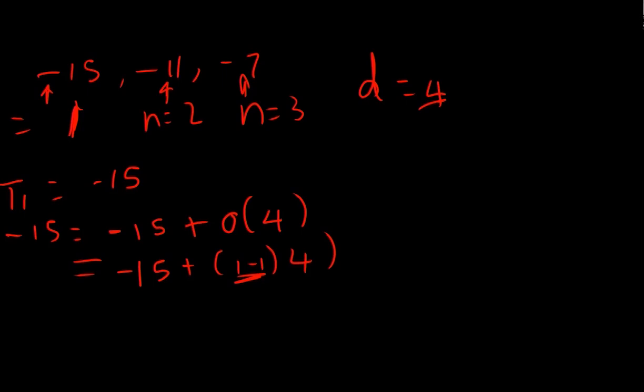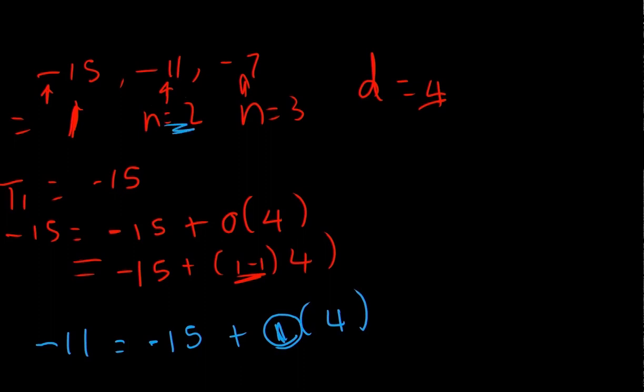Let's have a look at term 2. So term 2 is minus 11. And we know that minus 11 is the same as saying minus 15 plus 4. Minus 15 plus 4 will give me negative 11. So it's the same as saying 1 times 4. But we can relate this 1 to the position in which negative 11 is, which is in position 2. How do we do that? We say that 1 can be rewritten as 2 minus 1.